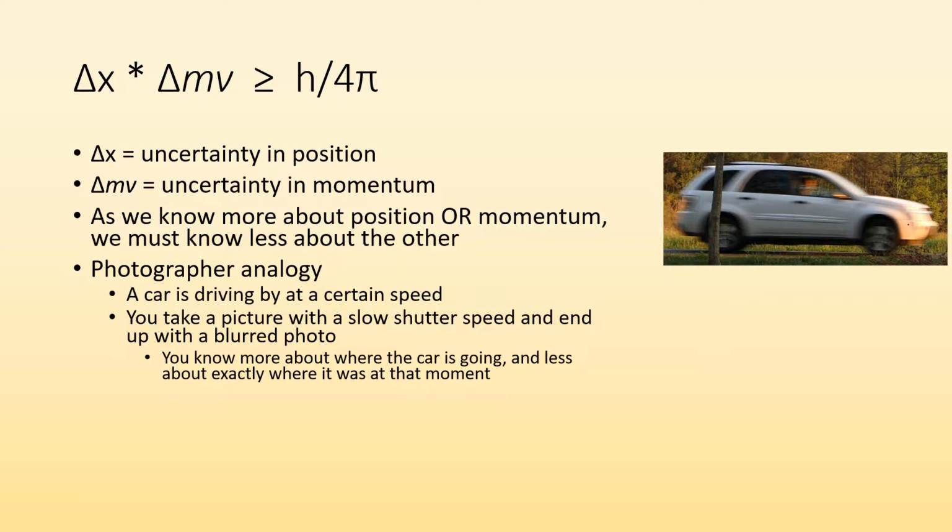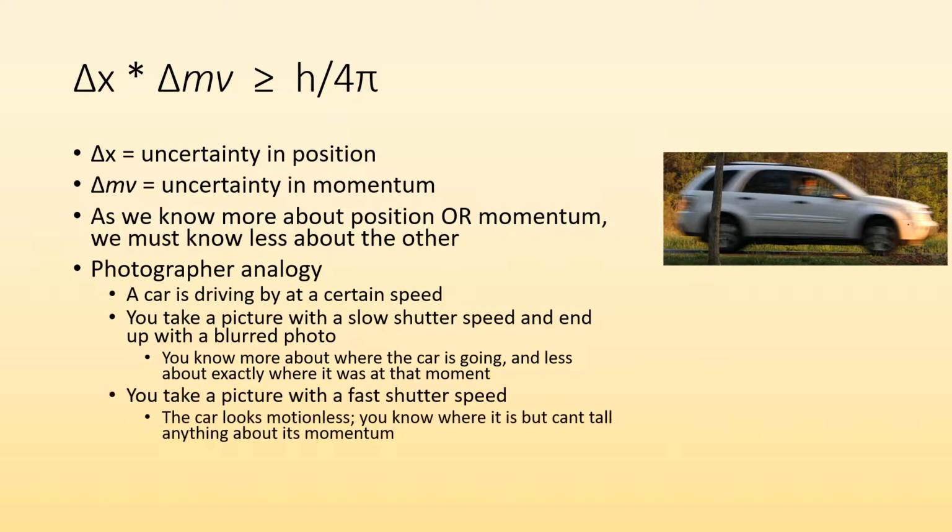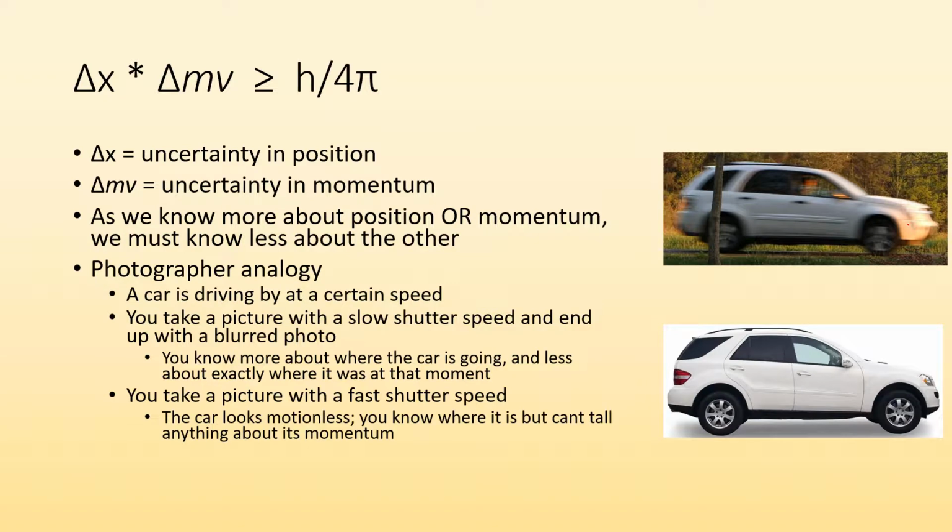You can kind of tell where the object is moving, but you know less about where it is at that given moment, right? And the opposite could be done. You can take the photo with a quick shutter speed and the car's going to look motionless. So now I know more about where the car is, but I know less about its momentum. And that's kind of what the uncertainty principle is saying, right?